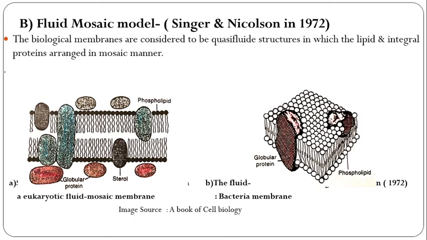First image, eukaryotic fluid mosaic: a schematic representation of a section through a eukaryotic fluid mosaic membrane. First, dark in color, phospholipids and sterols, globular proteins, and integral proteins.